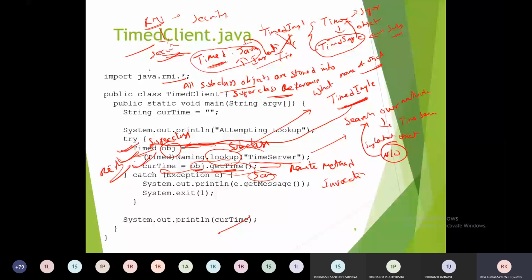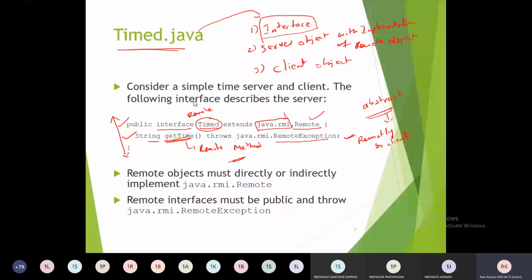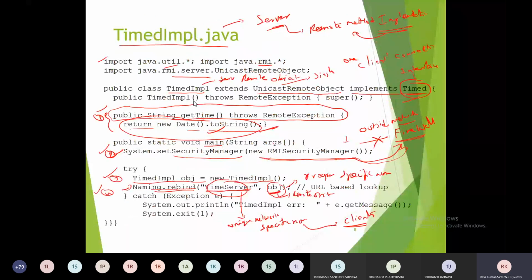So this is the implementation for the client, server, and then the interface file. With these three files, I can give the demonstration of how to execute in the system. We will have some steps again for execution. We will see later in the next class the execution of the RMI program.